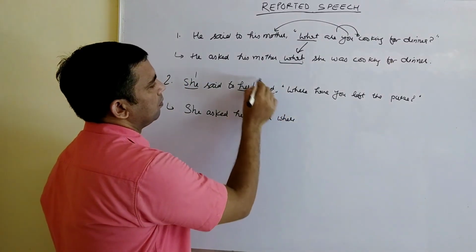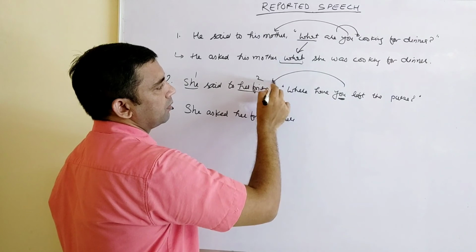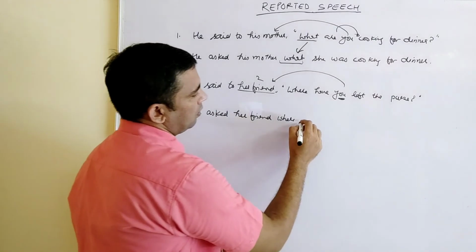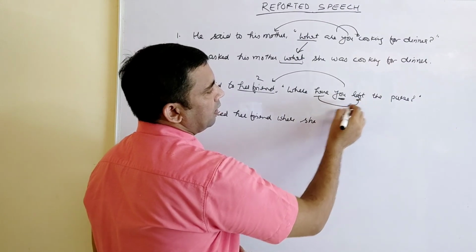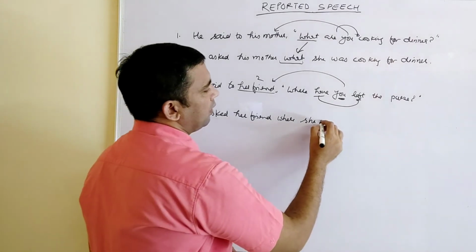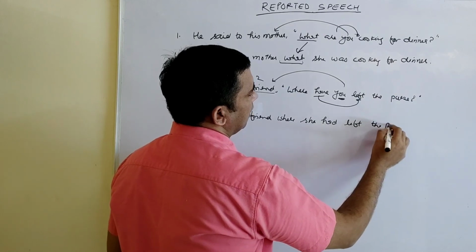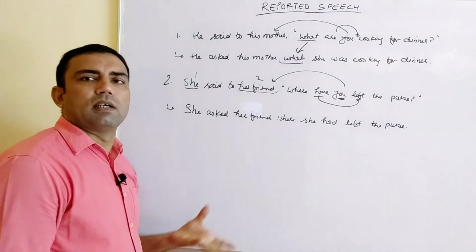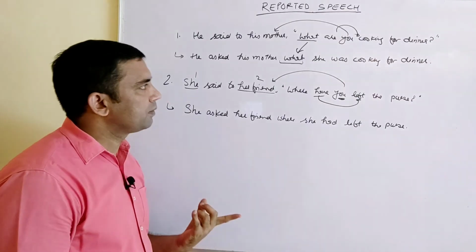Taking the subject first, "you" is second person. Her friend, we don't know whether that is a girl or a boy, so we can use anything. Where she, now this is "have left", present perfect. Here we have "said", so that will change into past perfect. It will be: where she had left the purse, and a full stop after this. It is about the sentences which are starting with a WH word.